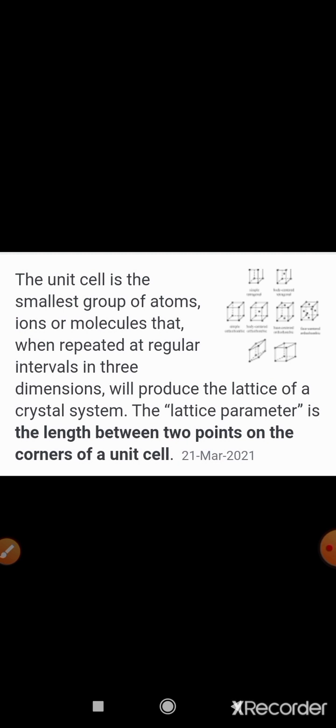In such a way, the unit cell is the smallest group of atoms, ions or molecules that is repeated in a regular manner. If we look at the lattice parameter, it is the length between the 2 points on the corners of the unit cell. From the diagrammatic representation, I can make it clear.